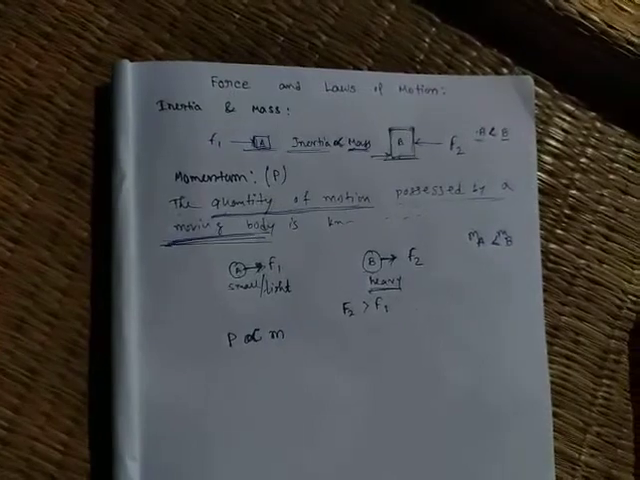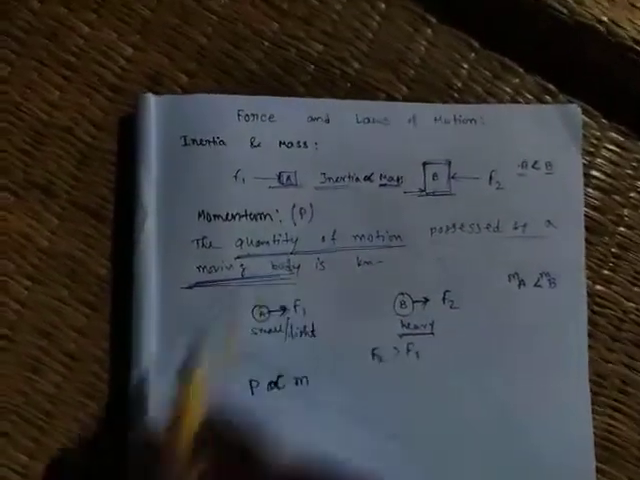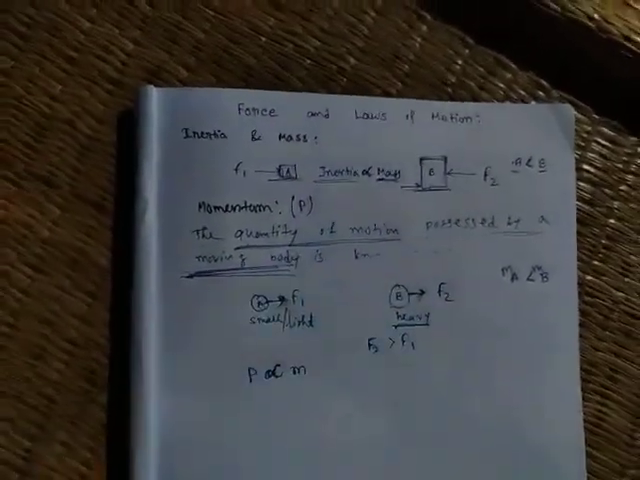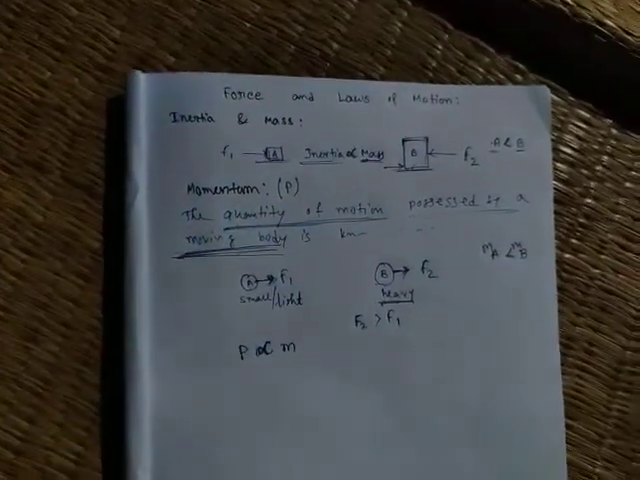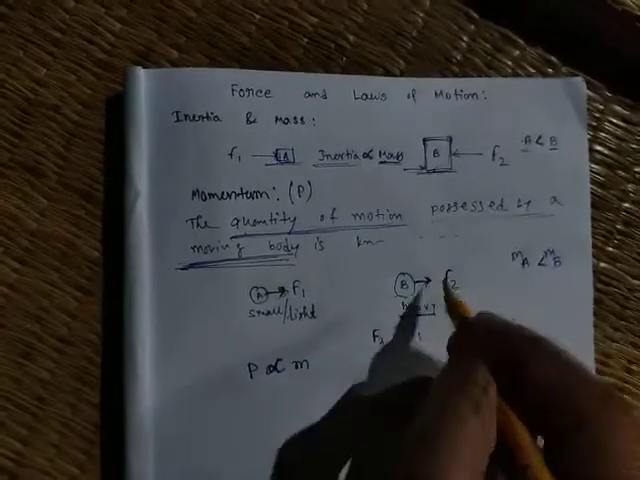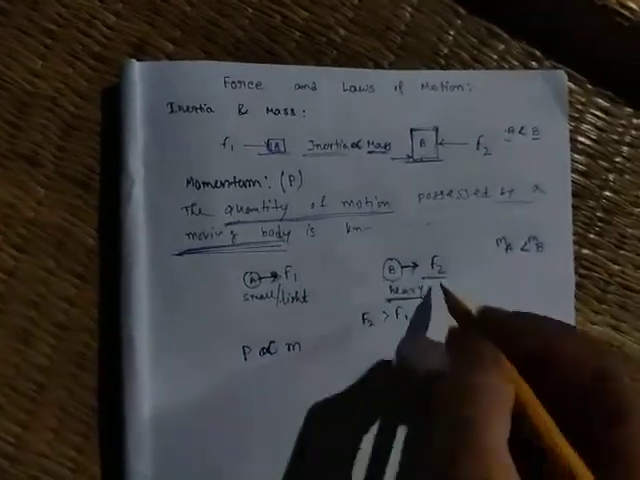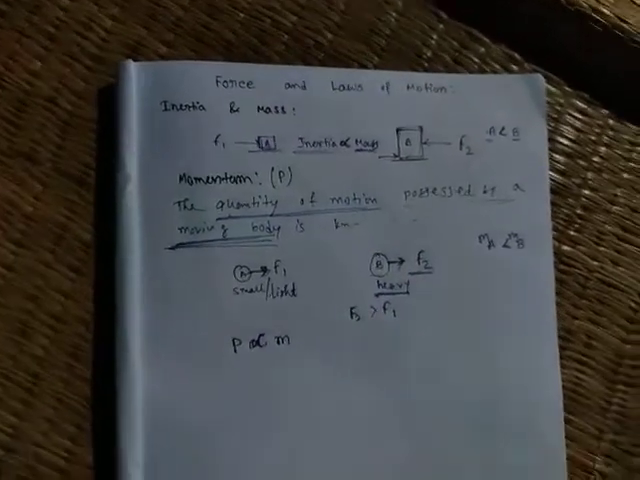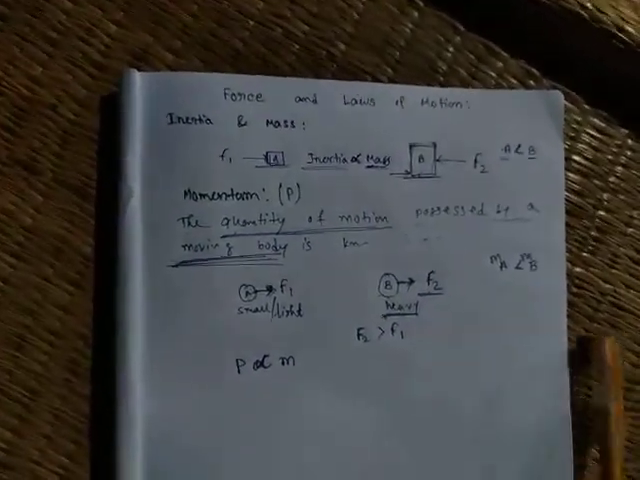Why is P directly proportional to mass? Because a heavier object has more quantity of motion, and more quantity of motion means more momentum. That's why we need more force to stop the heavier object. Why do we need more force? Because it has more quantity of motion. Clear? Another example.